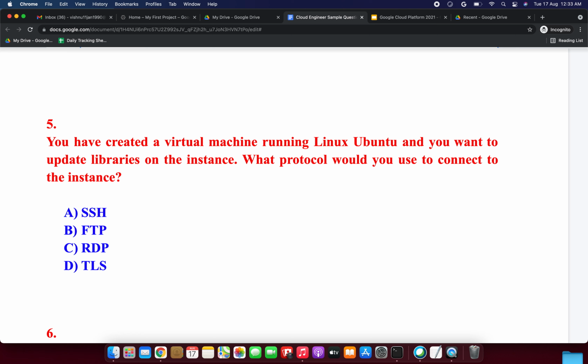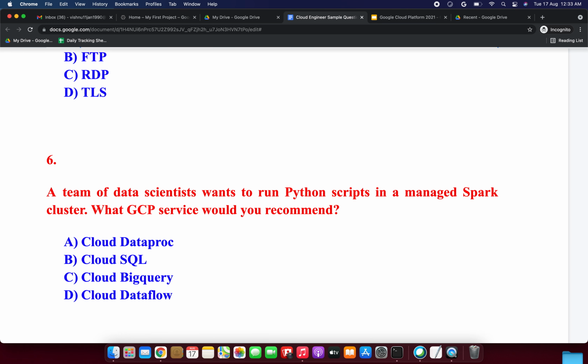SSH is the Secure Shell protocol and is used to log into remote Linux servers. FTP is the file transfer protocol, and RDP is the Remote Desktop Protocol, used to log into Windows servers. TLS is the Transport Layer Security protocol. So the answer is option A, SSH. Next we will move on to the next question.